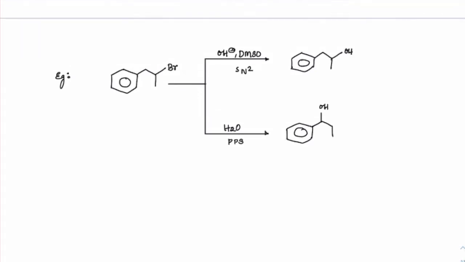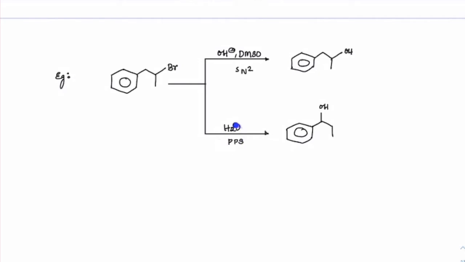Next is this question. OH minus in DMSO definitely goes for SN2. It is at the secondary position. So if it is going for SN2, this is the product which you can get.